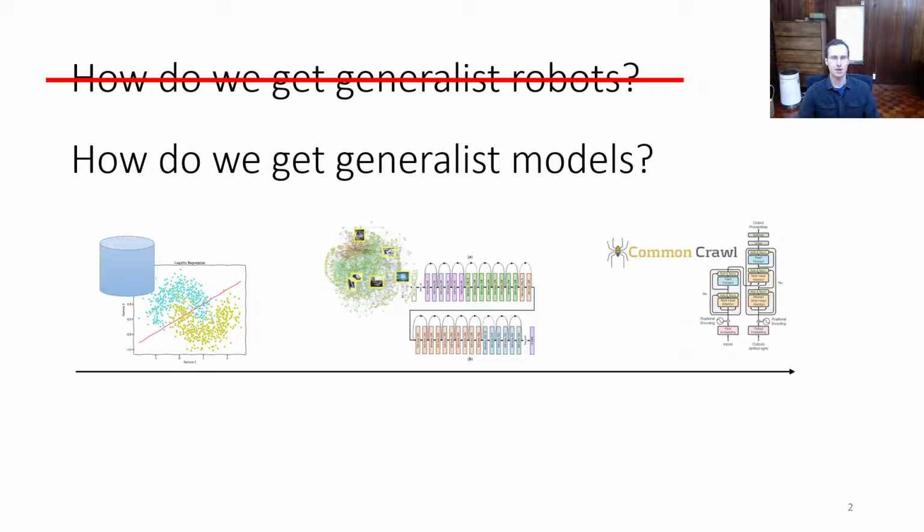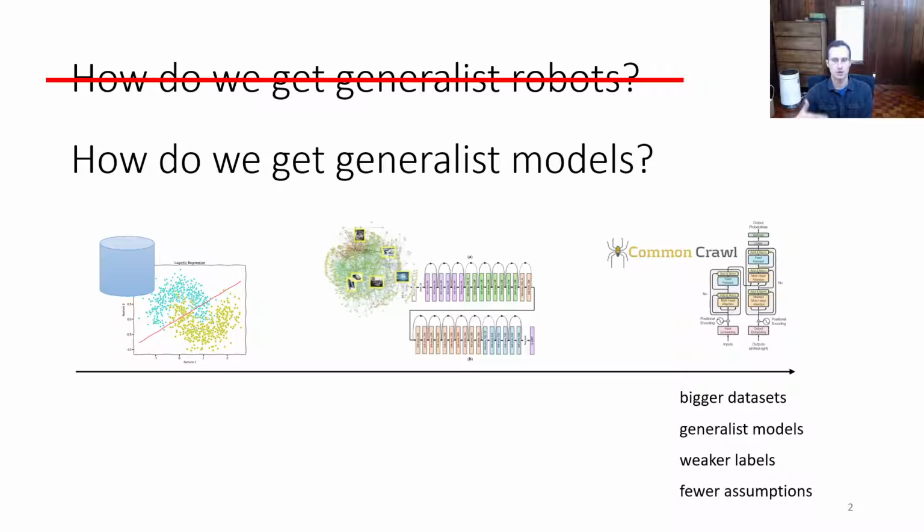So we can think of these things as being on a continuum where the further we move to the right, the larger our data sets become, which means that our models are more general purpose. For example, large language models that could then be adapted either via prompting or fine-tuning to a broad range of different downstream tasks. But at the same time, we also have weaker labels because it's increasingly harder and harder to get data sets that are large enough for these generalist models that are also strongly labeled.